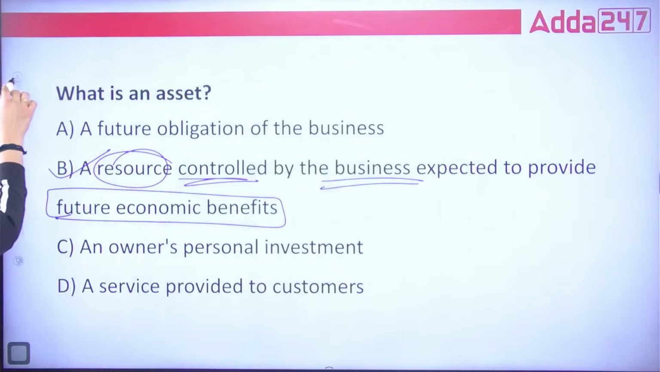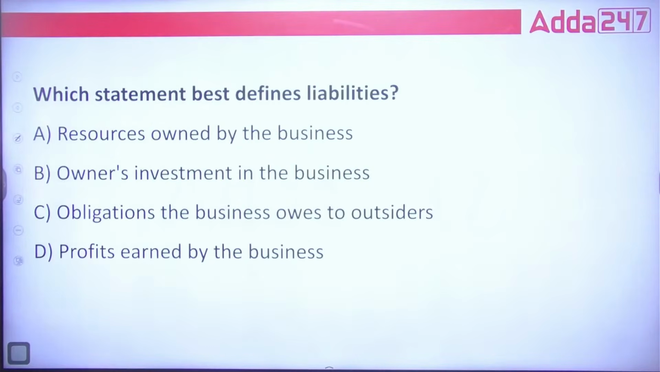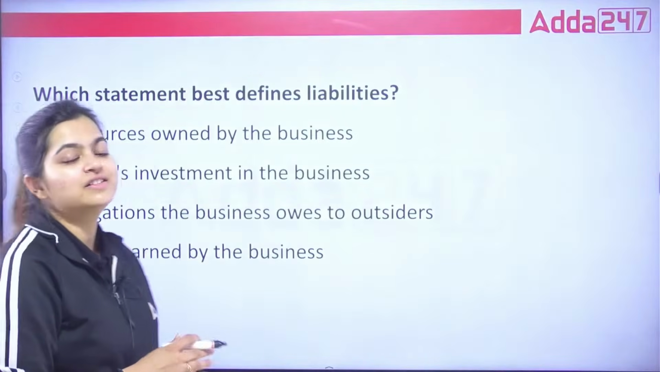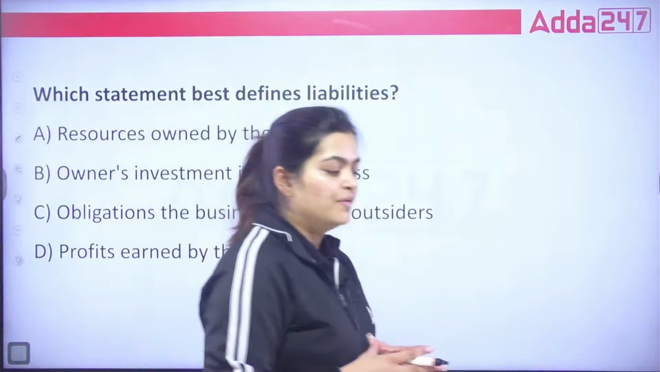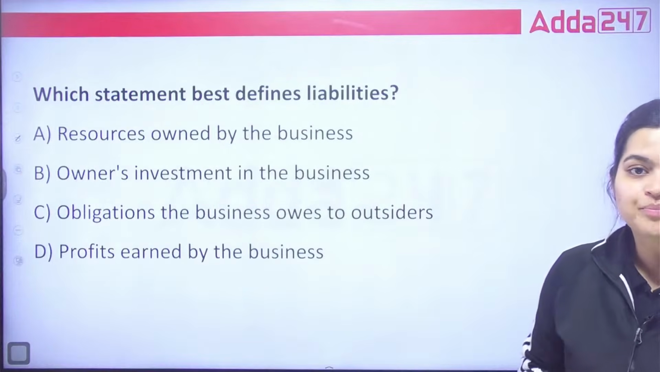Now, next, which statement best defines liabilities? Tell me. A, resources owned by the business. B, owner's investment in the business. C, obligations the business owes to outsiders. Or D, profits earned by the business. Tell me, what do you understand by liabilities?